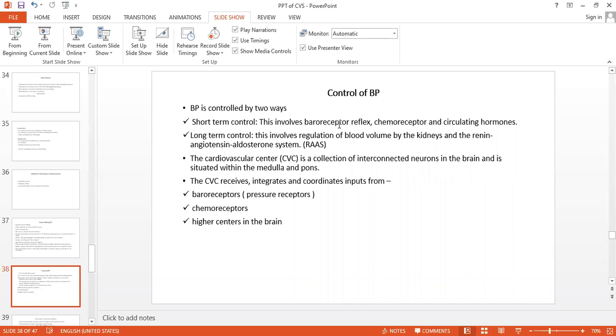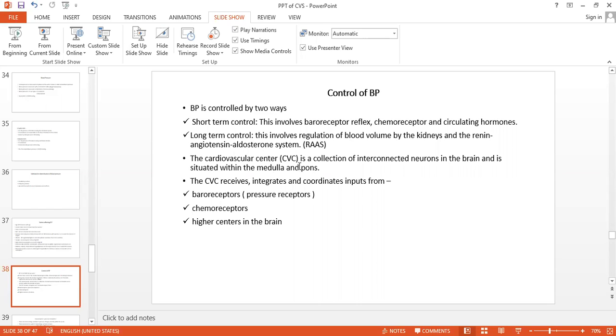The short-term control involves the baroreceptor reflex and chemoreceptors. Actually, chemoreceptors are present in the respiratory system, but how the respiratory system and CVS are related, we are going to see here. And the circulating hormones. And the long-term control is mainly the RAS system, that is the renin-angiotensin-aldosterone system, which is regulated by the kidneys. We will see in detail.